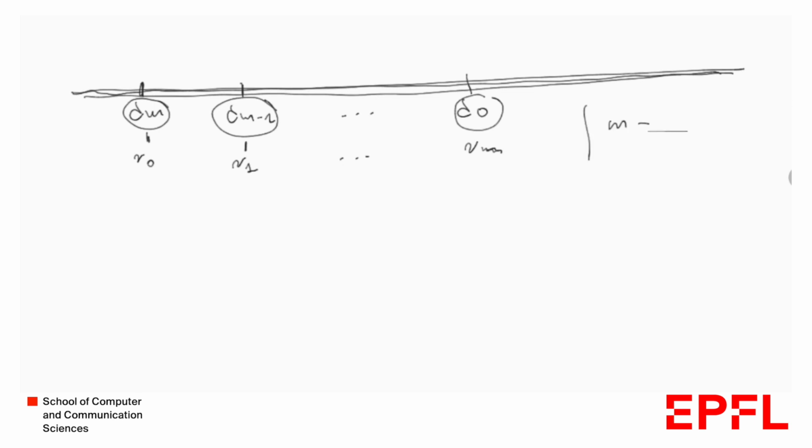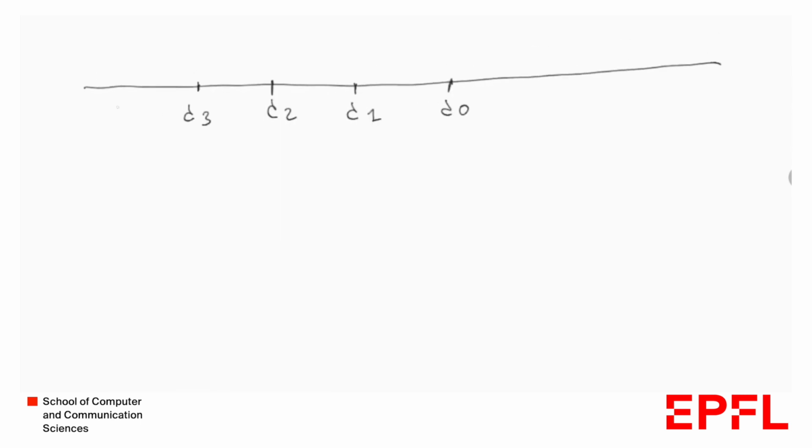And for simplicity, just to convey the idea of the proof, let's just say m equals 3. So let's clean it a bit. We're going to have D3, D2, D1, and D0, and we associate D3 with R0, D2 with read R1, D1 with read R2, and D0 with read R3.